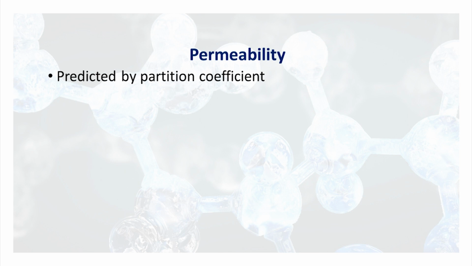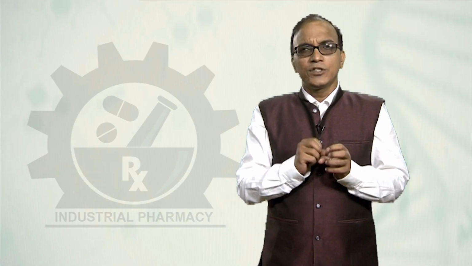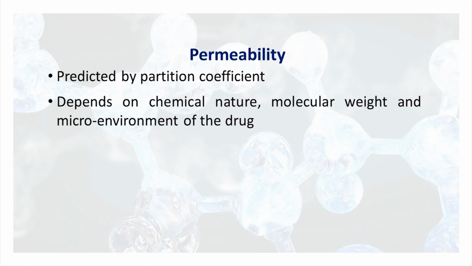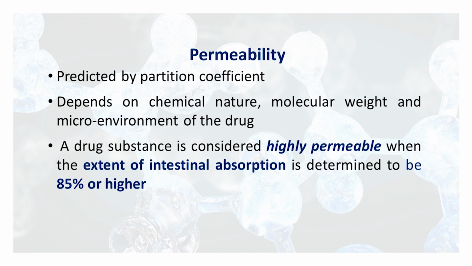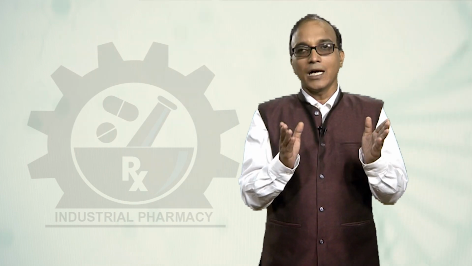Without permeability, no absorption. Permeability can be predicted by the partition coefficient, which we explained in one of the modules we discussed in the first week. With the help of the partition coefficient we can predict the permeability. It depends on the chemical nature, molecular weight and microenvironment of the drug. A drug substance is considered highly permeable. Now what is highly permeable? When the extent of intestinal absorption is determined to be 85% or higher, it is called highly permeable. It means if the extent of absorption is 85% or more, then it is highly permeable.